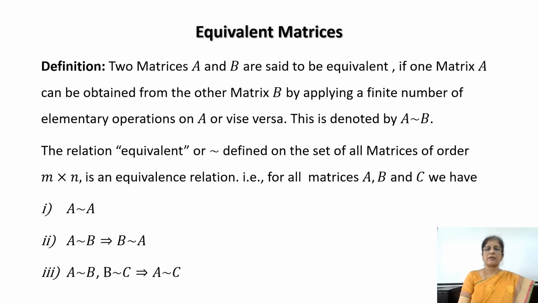Hence, this equivalent symbol on the set of matrices of order m cross n is an equivalence relation.